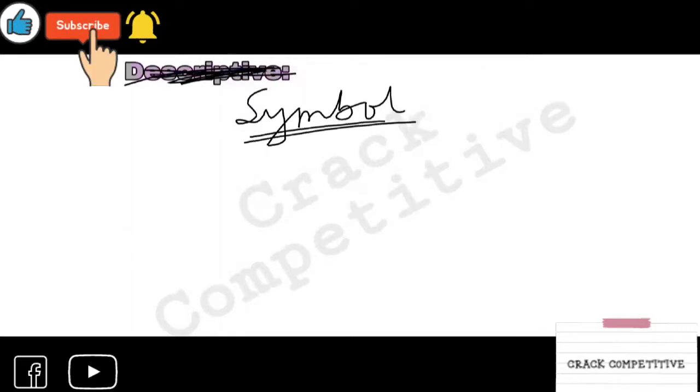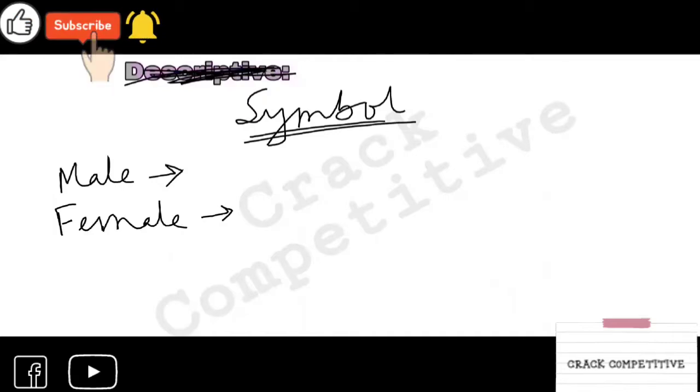We denote male with a plus sign and female with a minus sign. Male with plus sign, female with minus sign. Okay.